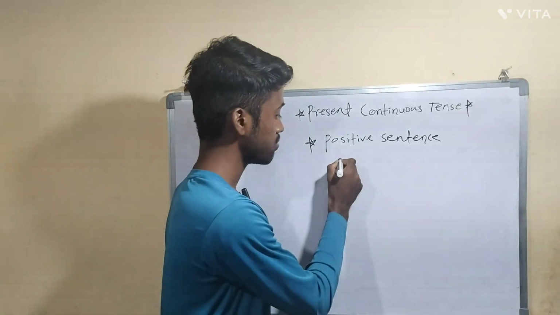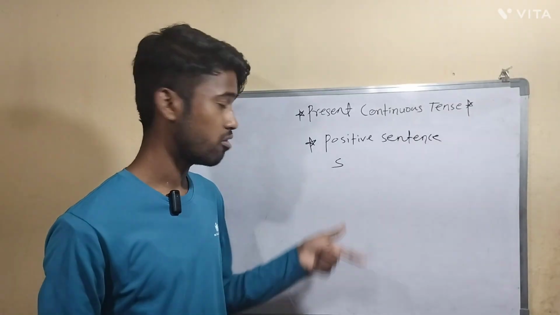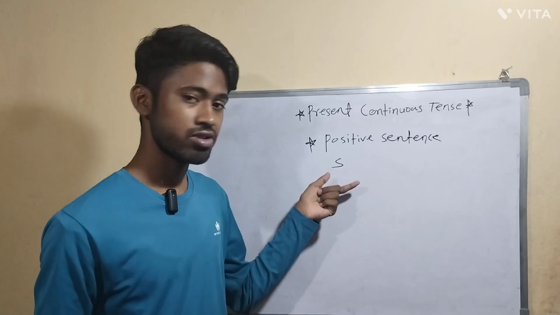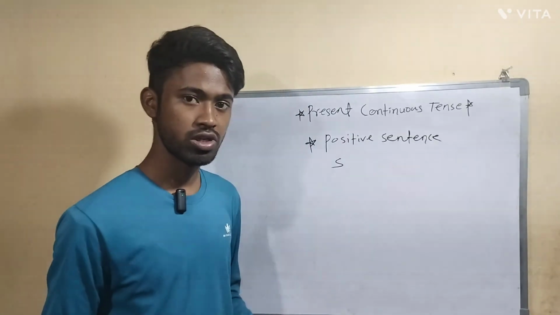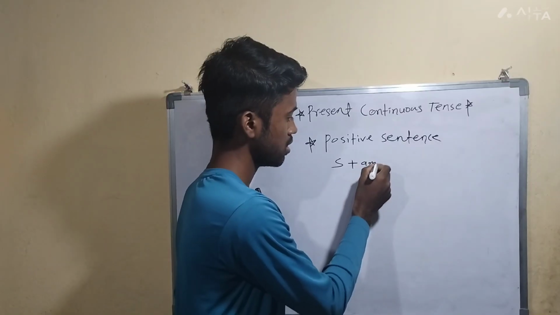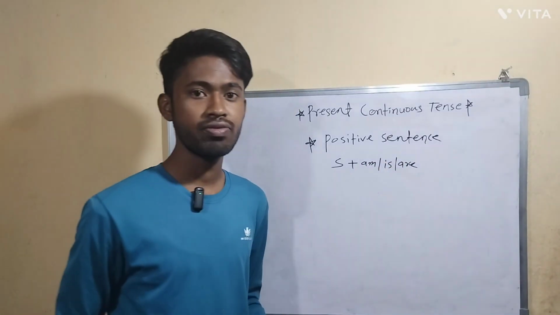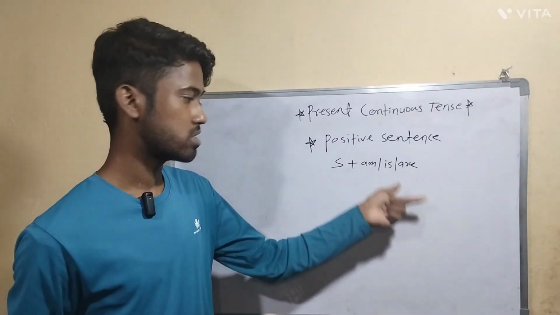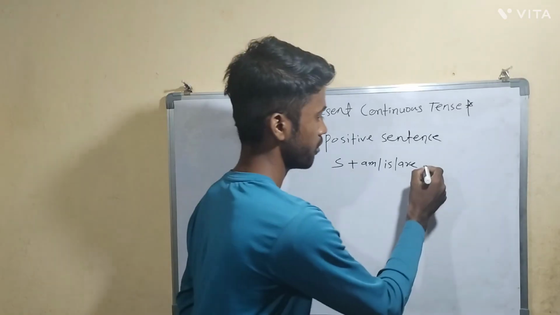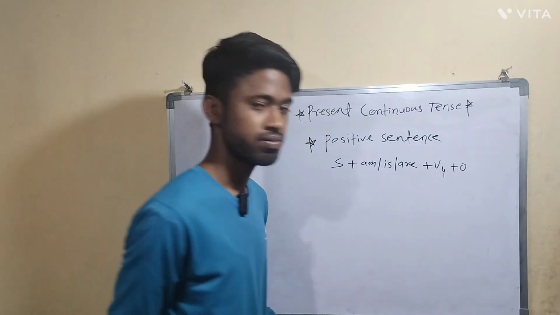First we take the subject. Here I will write only S for the subject. In the previous video I was writing the word subject, but now you understand. So at the first position we have to take the subject. After that am, is, are. These are the helping verbs we use, and we have to use only one of them. After that, the fourth form of the verb, and in the last the object.